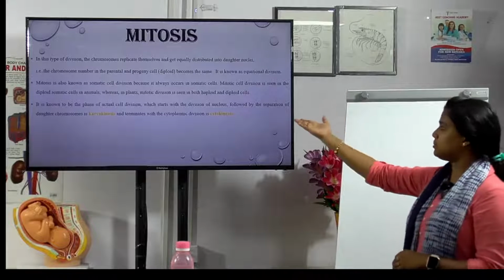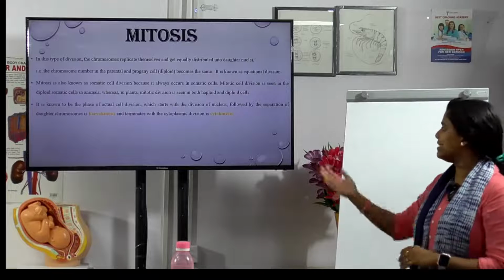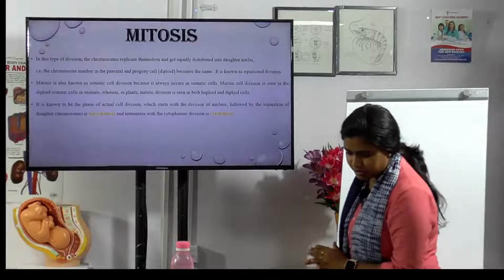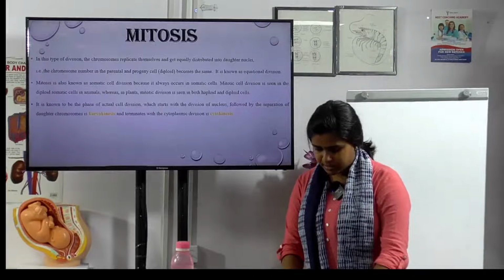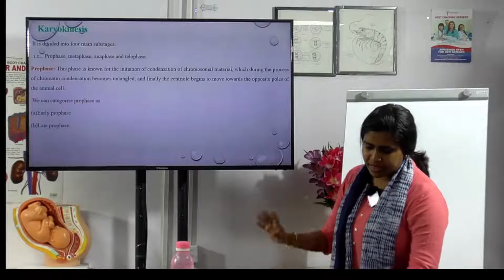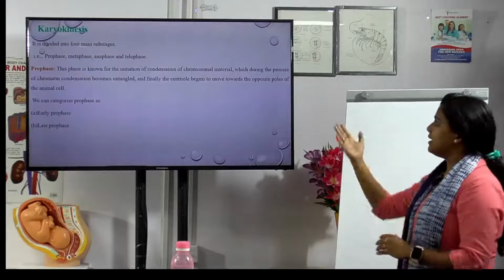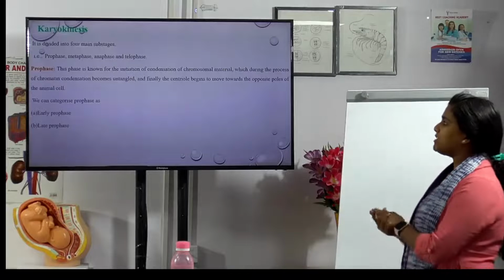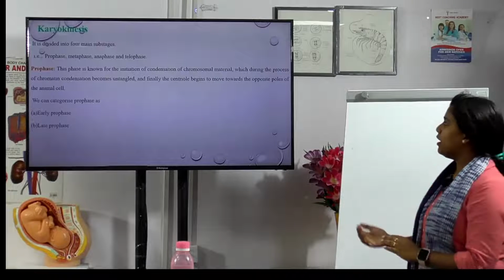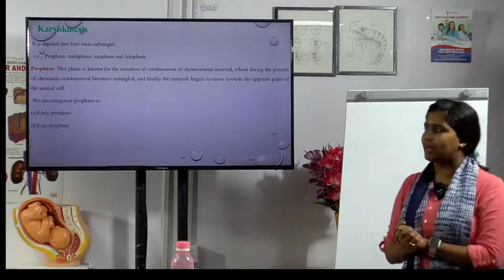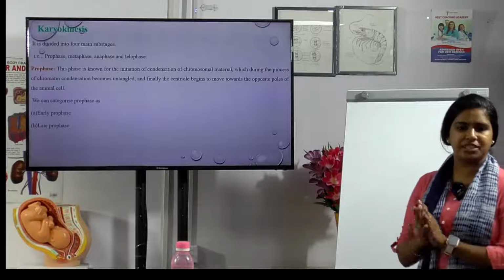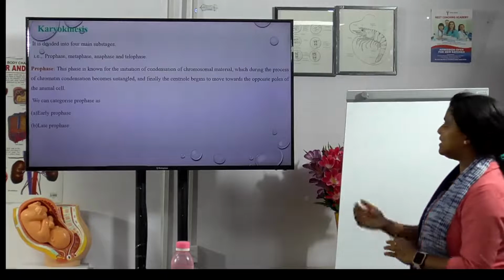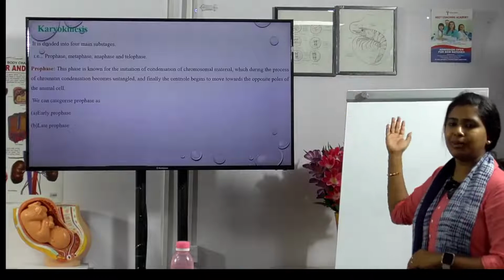The separation process is called karyokinesis, and the termination process is called cytokinesis. In karyokinesis there are four substages: prophase, metaphase, anaphase and telophase. First, let's look at prophase. It is the first initiation phase of chromosomal material.